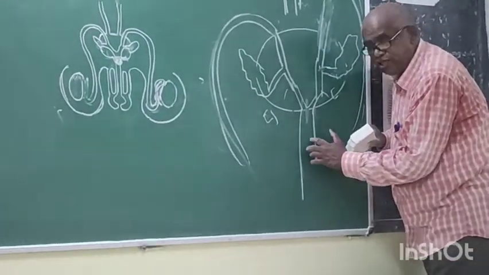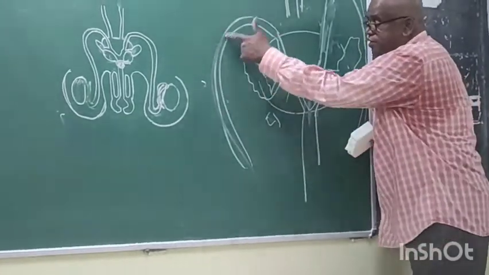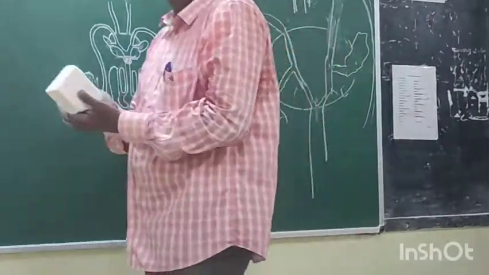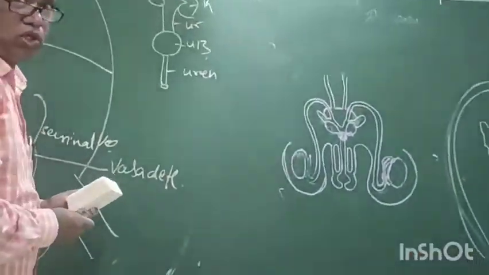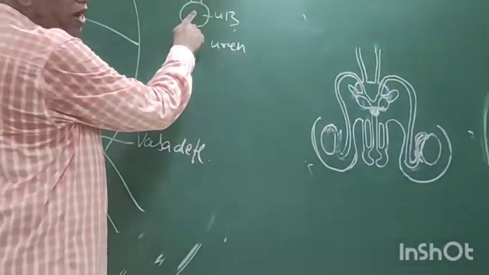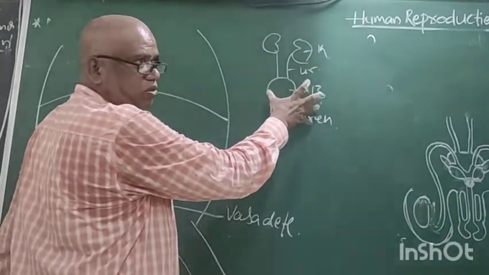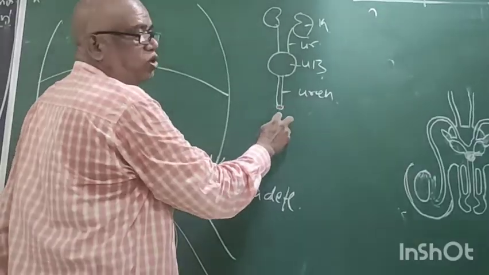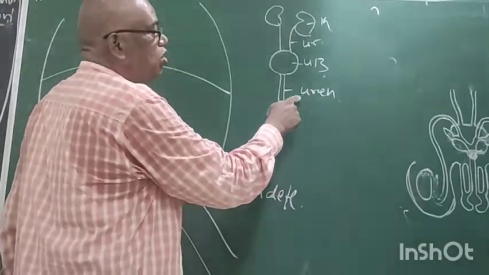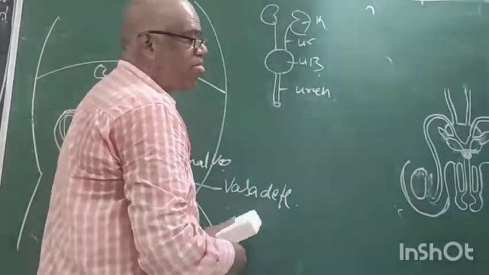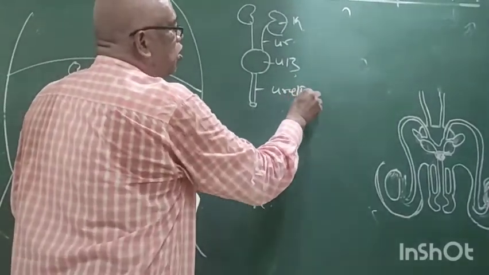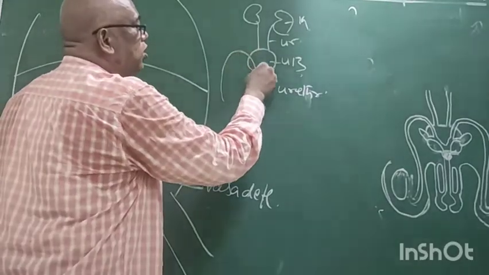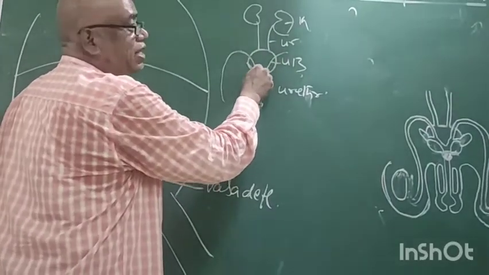That means up to this is the reproductive system. Here, this is a common passage for sperm, right? And urine. Suppose, see, it is the excretory system. Now what is this? Urinary bladder. When the urinary bladder is filled with urine, it contracts and urine goes to the outside by the urethra. That means in the urethra, what is released? Urine. But what opens into the urethra? The ejaculatory duct.